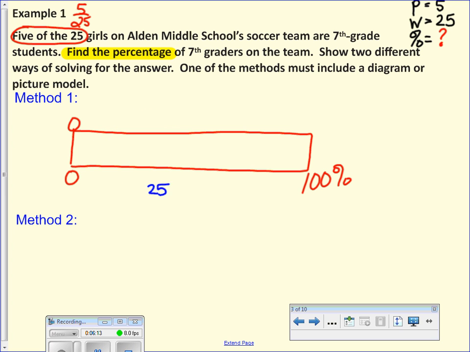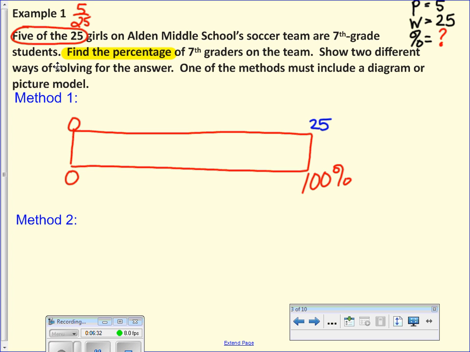Top or bottom? Okay, the bottom is only for percents. So it's going to go on the top. Is it going to go in the middle or at the end? Because that's my whole. Okay, so I have my whole class over my whole percent.